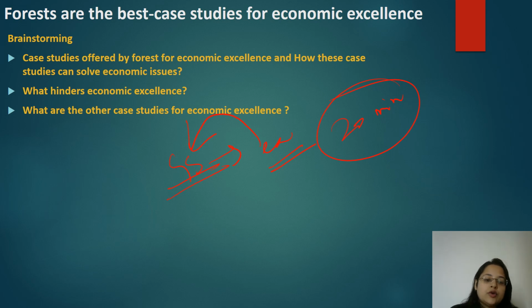Okay, so you will make your examples come from diverse spheres, right? Then your dimensions must be multidimensional. That means you should have at least 3-4 important dimensions for this particular essay, along with the way ahead part, along with the counter argument part. Then only your essay will become multidimensional.